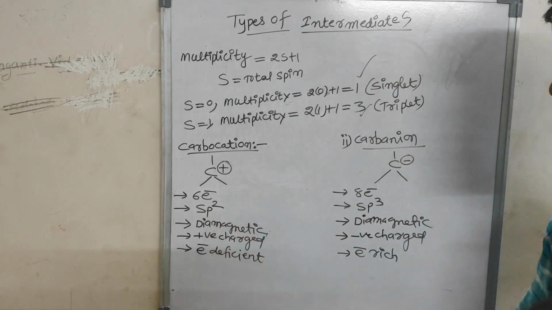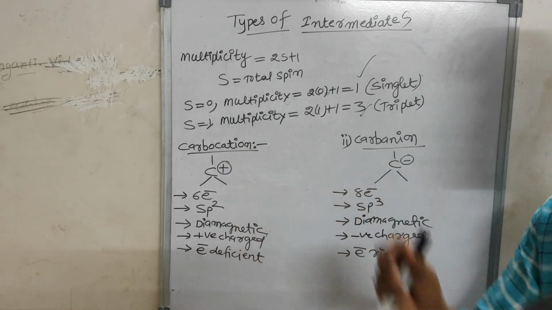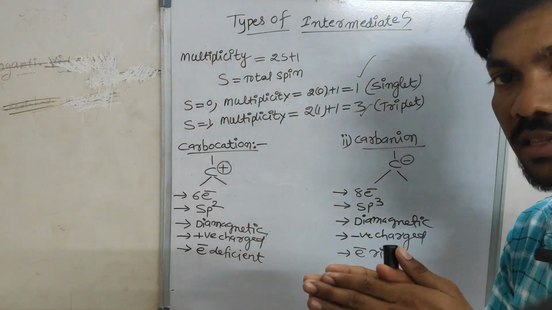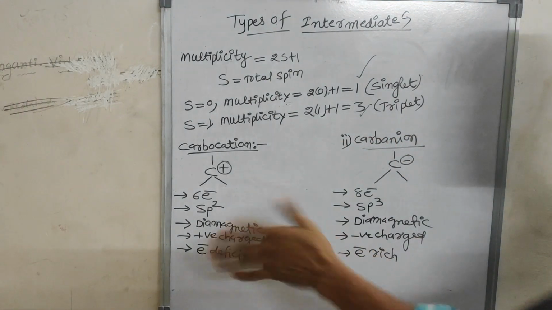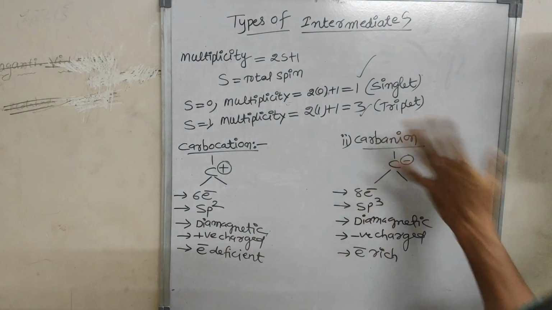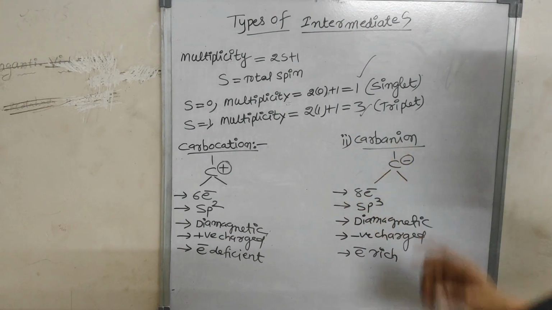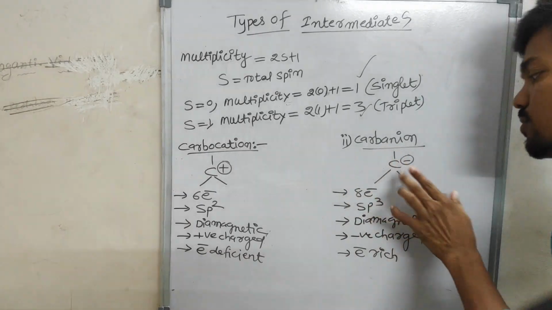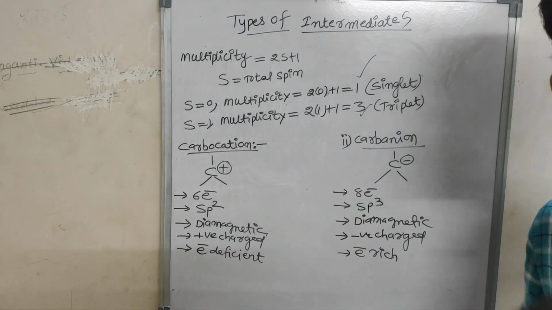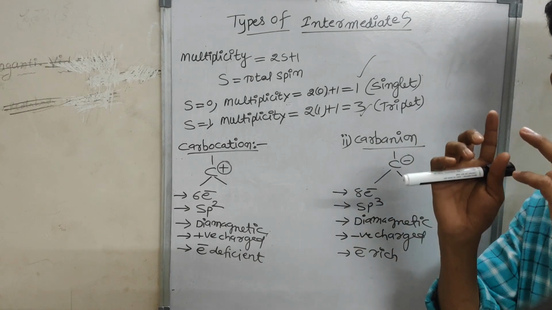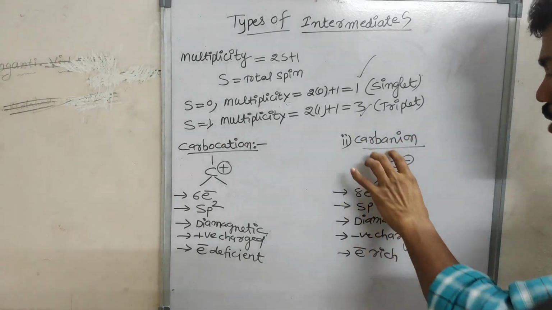Positive charge means electron deficient. If 8 electrons are there, it is electron rich. If fewer than 8 electrons are there, it is electron deficient. Coming to carbanion, a negative charge species: 3 bonds along with a negative charge. One negative charge is equal to 2 electrons, as I told you already. So total how many electrons are there?